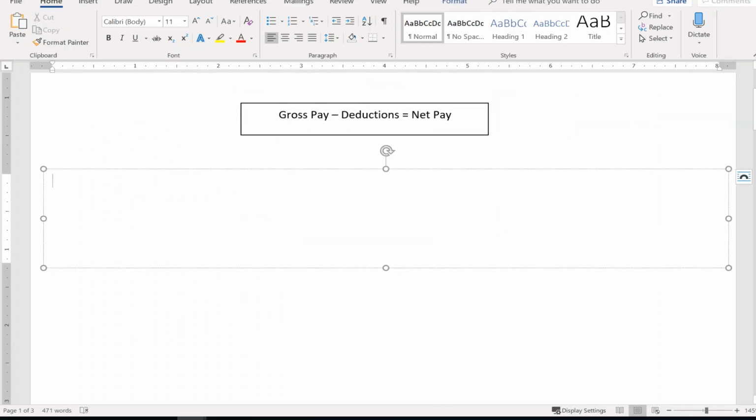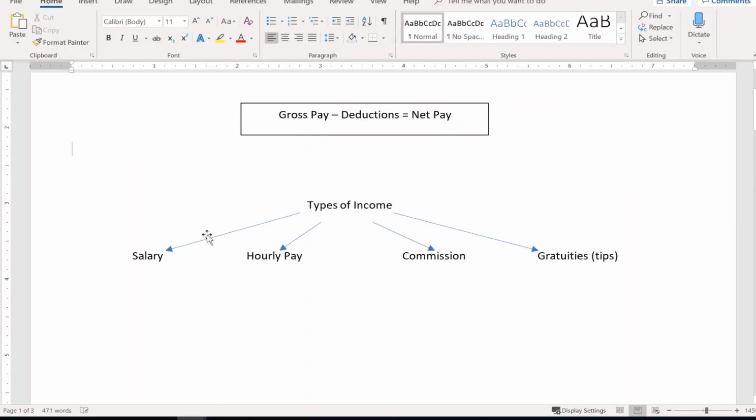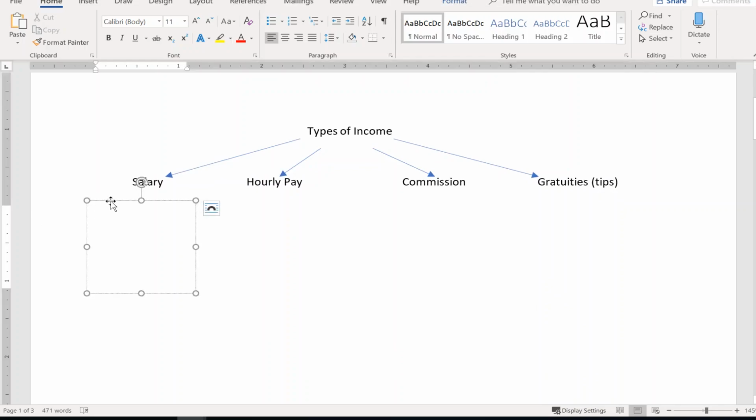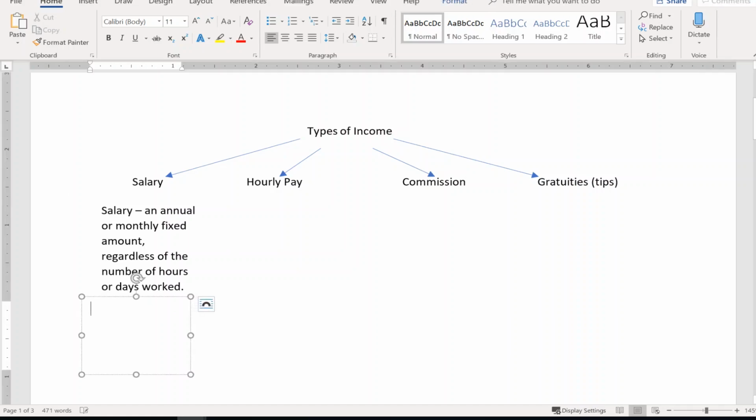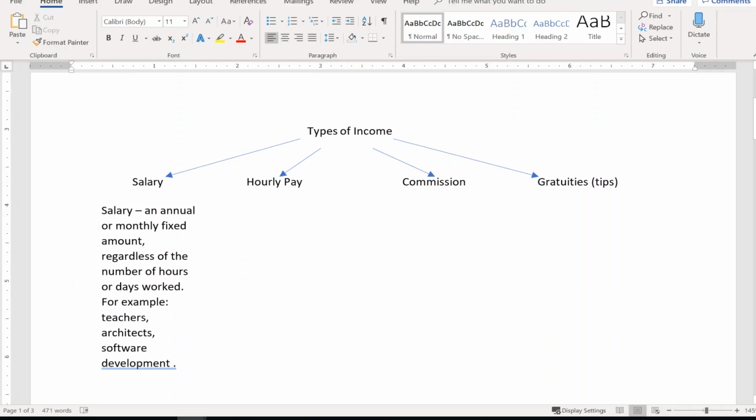You can earn an income usually through a salary, through hourly pay, through commission, or through gratuities, which are typically called tips. Now, a salary is an annual or fixed amount of money regardless of the number of hours or days worked. Your salary can be paid usually through the 12 months, but can be based on a yearly rate. Typical examples of salaried positions would be teachers or architects or software development engineers.